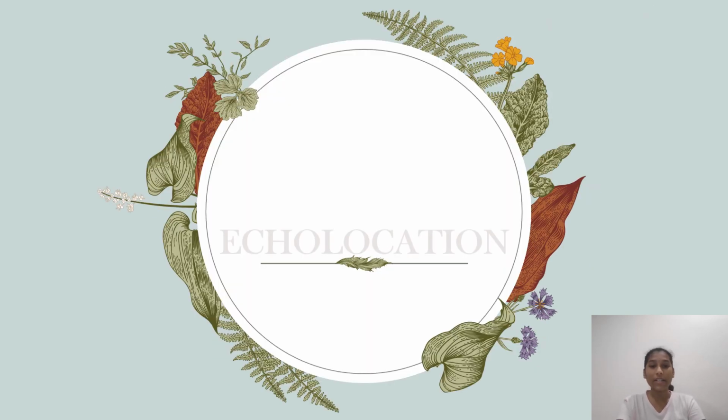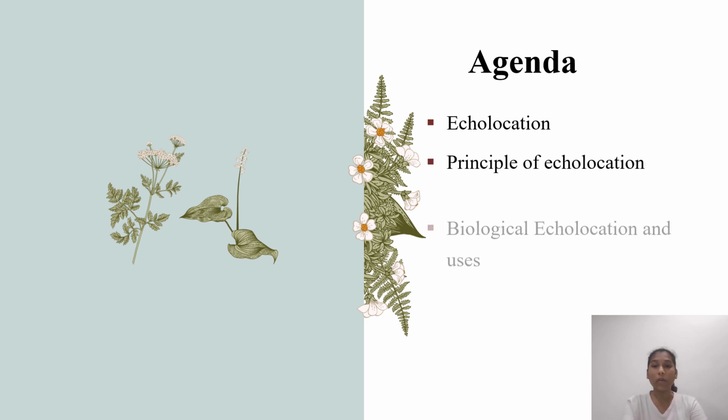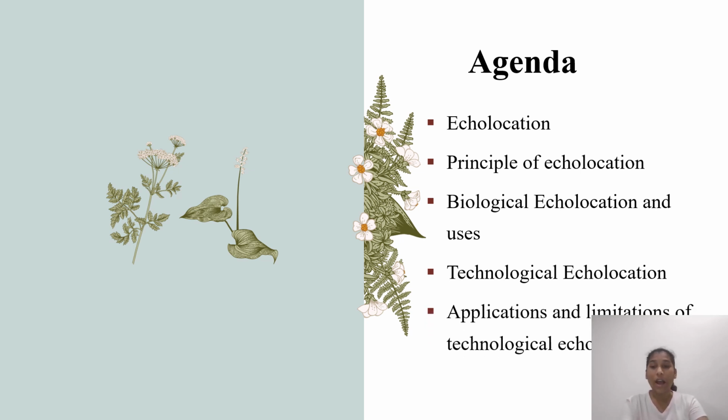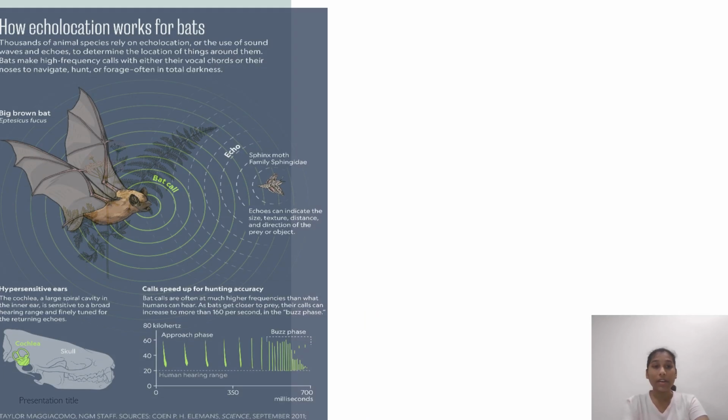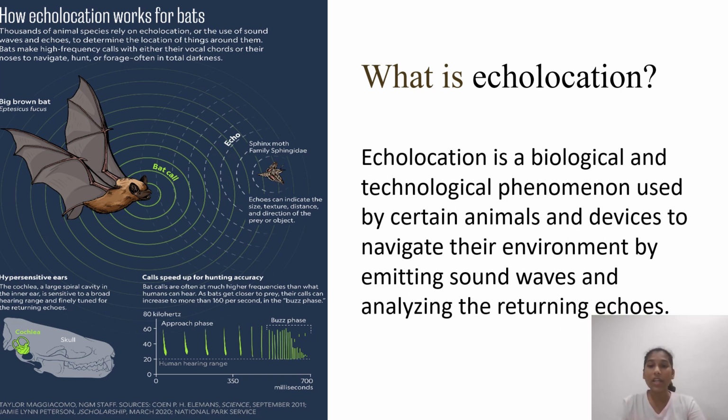In this session, we will discuss echolocation. Our agenda: echolocation, principle of echolocation, biological echolocation and its uses, and also technological echolocation and applications and limitations of technological echolocation. Next, let us go with what is echolocation. Echolocation is a biological and technological phenomenon used by certain animals and devices to navigate their environment, emitting sound waves and analyzing the returning echoes.